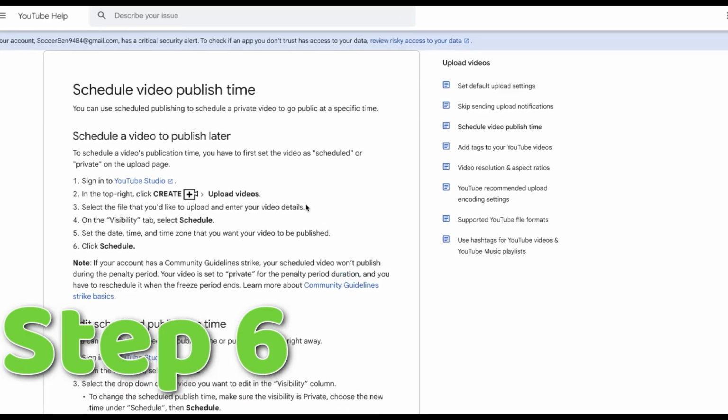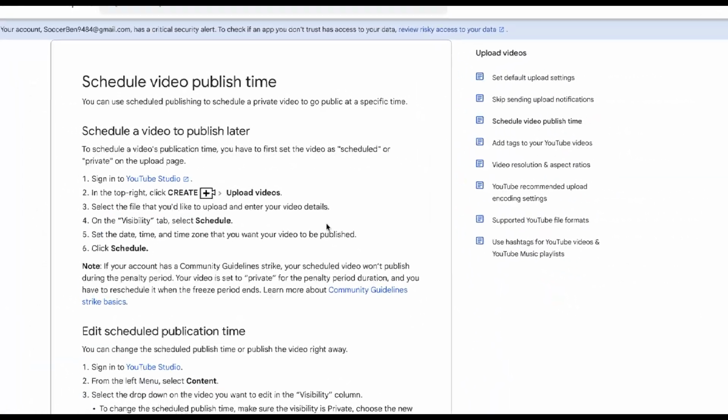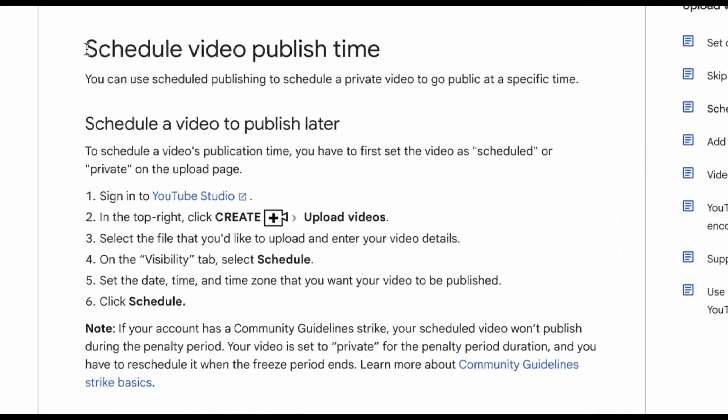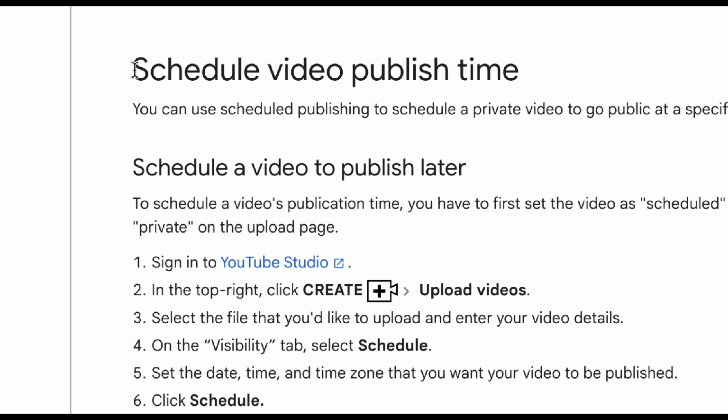Now, step 6 is try to schedule out your videos to have at least one new video per day. But if you're just jump-starting your YouTube channel and re-uploading videos to get started, then pump out as many videos as you can per day, essentially. But when you're making the quality compilation videos of the best stuff from different videos and putting it all together, make those one video a day.